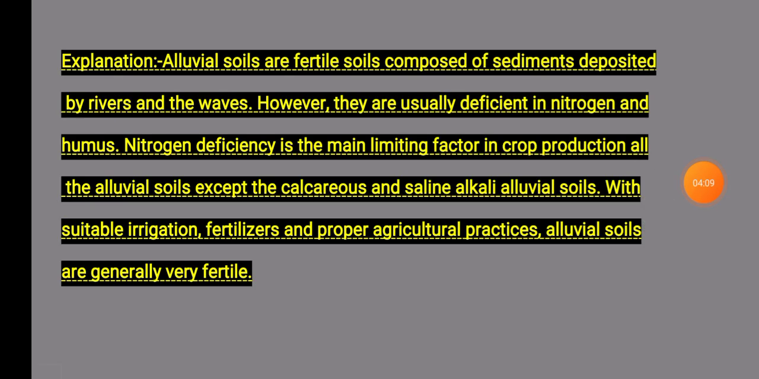Explanation: alluvial soils are fertile soils composed of sediment deposited by river waves. However, they are usually deficient in nitrogen and humus. Nitrogen deficiency is the main limiting factor of crop production. With proper irrigation, fertilizer and agricultural practice, alluvial soil is generally very fertile.